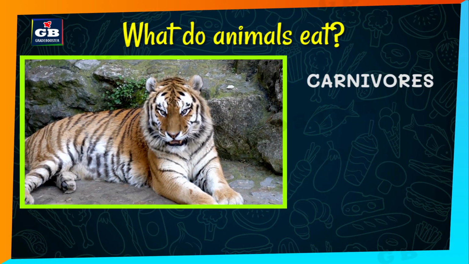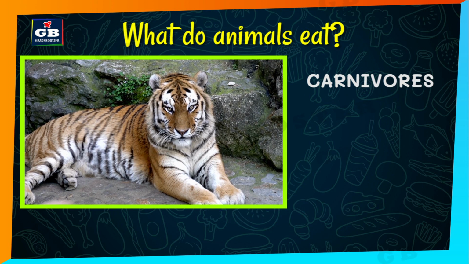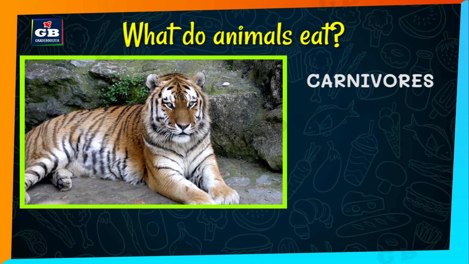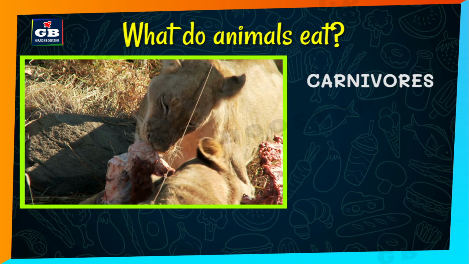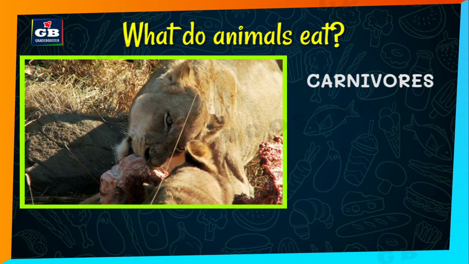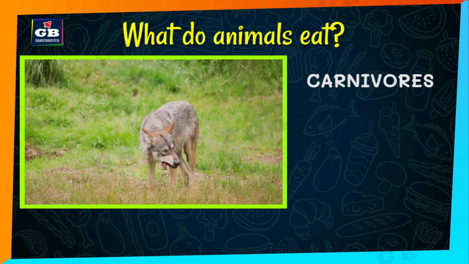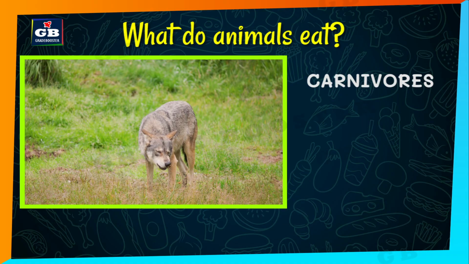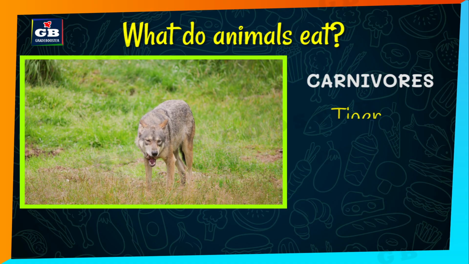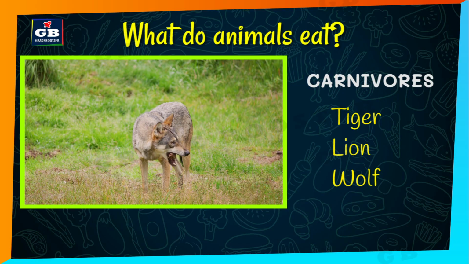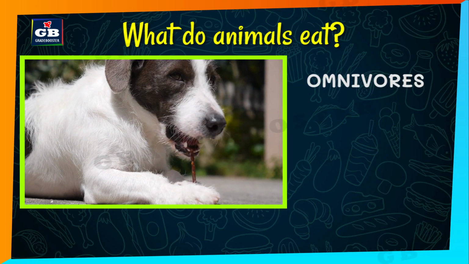There are some animals which eat only the other animals. That means these animals, they eat only the flesh of other animals. Such animals are called as carnivores. Do you know the examples of carnivores? Yes, tiger, lion, wolf. There is one more group of animals.